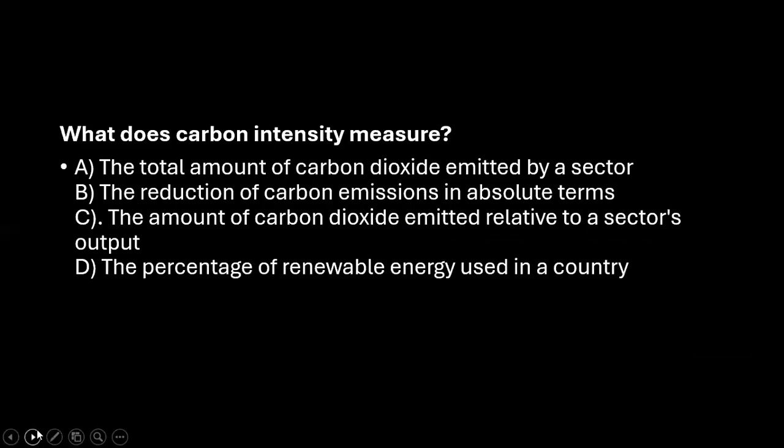The first important thing that we are going to do is to answer the question that we have discussed yesterday. What does carbon intensity measure? As we have discussed, I told you there is quite a difference between carbon intensity and carbon footprint. Carbon footprint is talking about overall carbon, but carbon intensity is basically talking about a specific sector-related output. So the correct answer would be C, that is the amount of carbon dioxide emitted relative to sector output. Okay, so that's the answer.